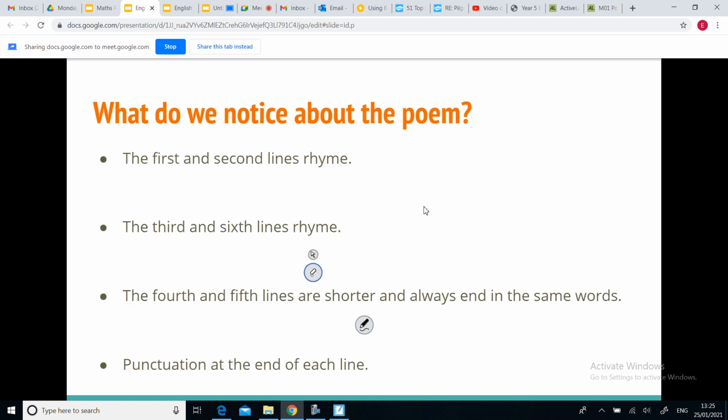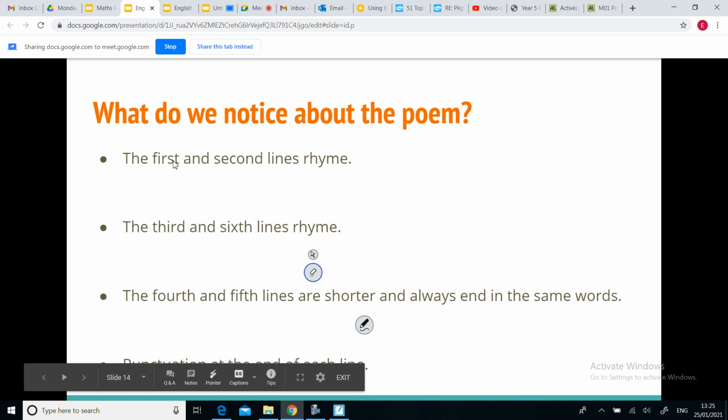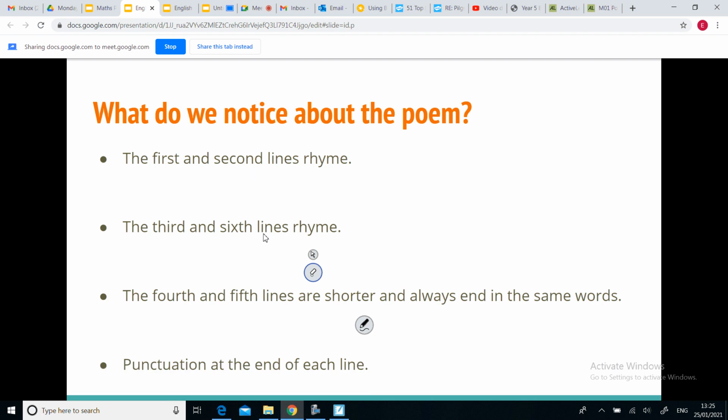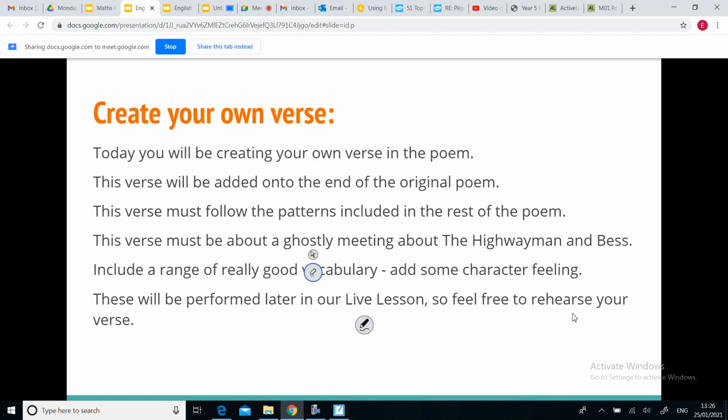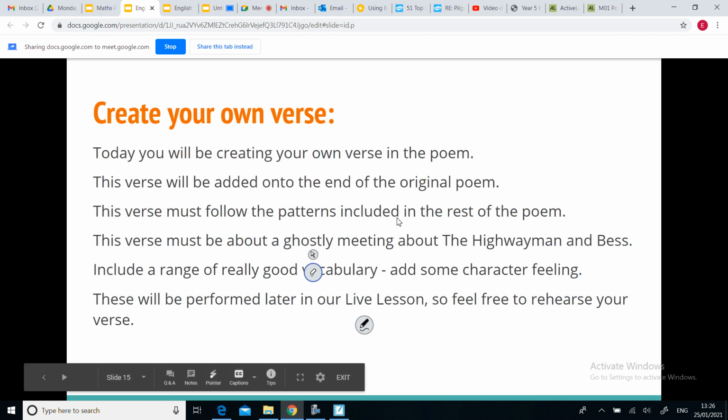So what I mean by that is simply it must include all of these things. The first and second lines must rhyme. The third and sixth lines must rhyme. The fourth and fifth lines must be shorter, but always end in those same words. So it must be the same word for the end of the fourth and fifth line, sorry. And then, of course, punctuation at the end of each line. So that must all be in your own verse.